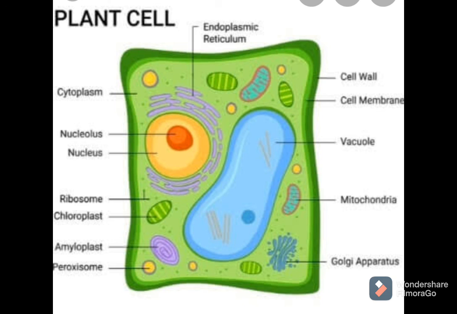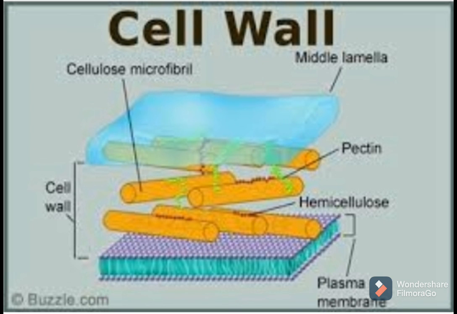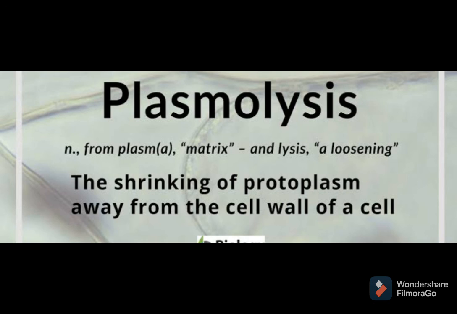So one more point is there, plasmolysis, which is related to the cell wall, that I will explain. First, I hope you got all the points about the plasma membrane and its function and the cell wall and its function. So plasmolysis means what? If a plant cell is kept in a hypertonic solution, there are three types of solutions: hypertonic, isotonic and hypotonic, that we will discuss in my next video lecture. And also we are going to discuss diffusion, osmosis, and the three types of solutions in my next video lecture.